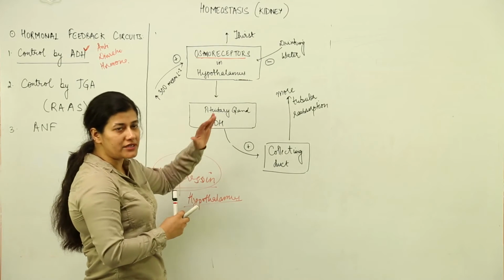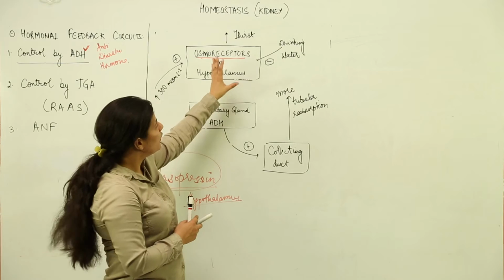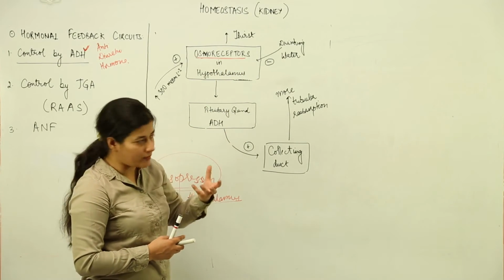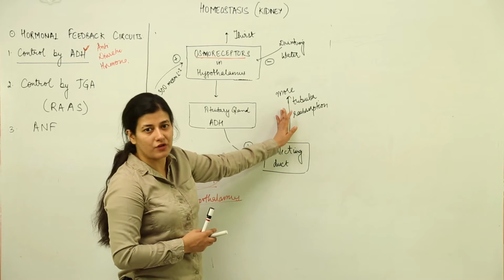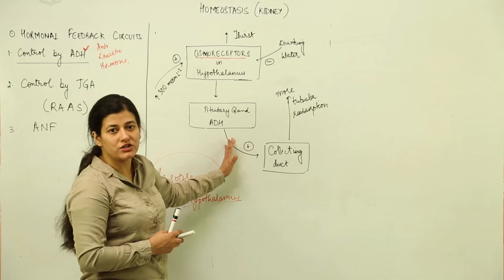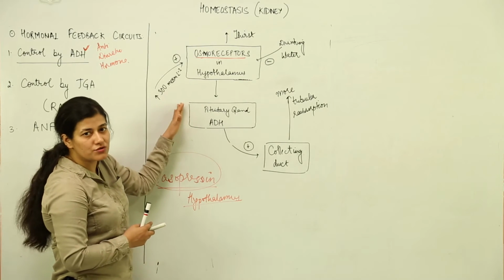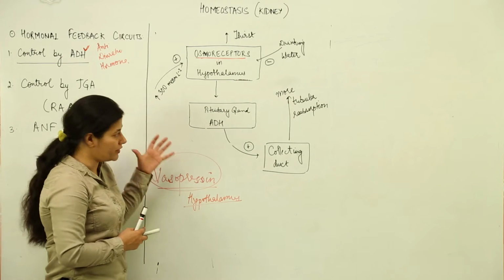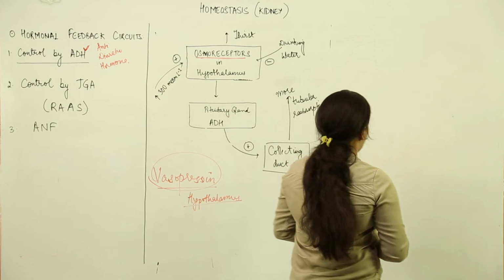Apart from that, when the person drinks water, because the thirst was induced by these receptors, the water content in the blood increases. So drinking water and this more tubular reabsorption work as the negative feedback which stops the release of ADH, because the osmolarity has been restored to the level where it was supposed to be. So this is about the feedback control by ADH.